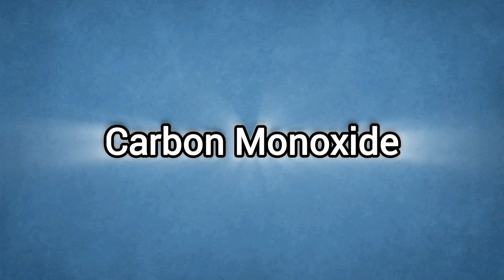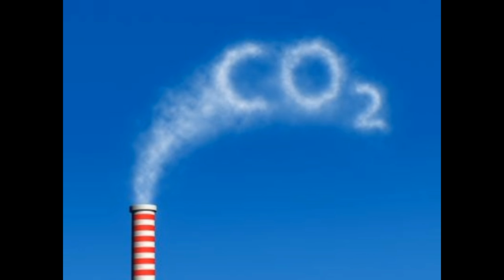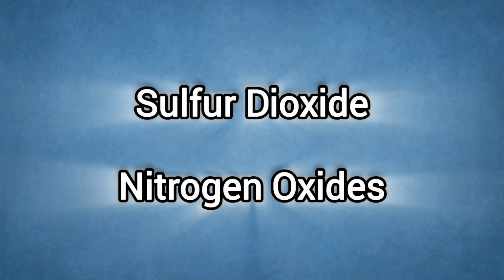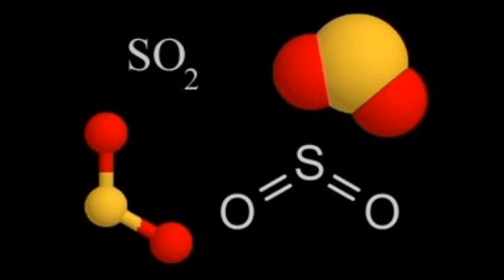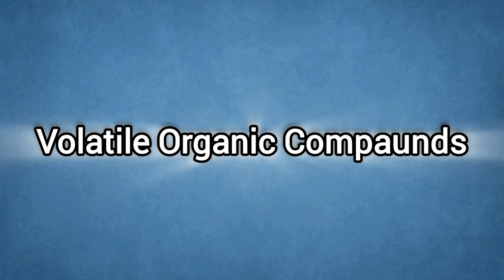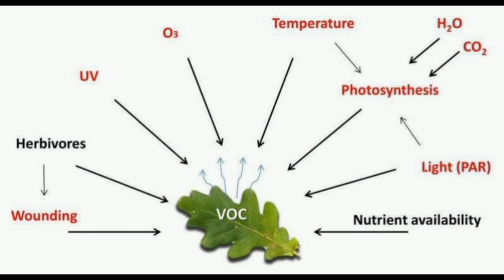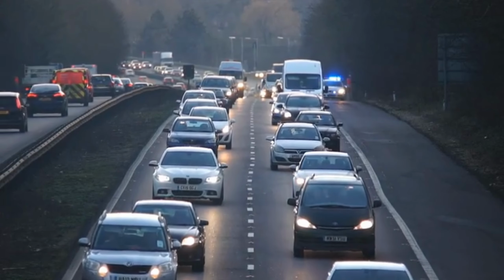Another example is carbon monoxide, produced when fuel does not burn completely. It reduces the blood's ability to carry oxygen. We also have sulfur dioxide and nitrogen oxides, mostly from power plants and vehicle engines. These gases irritate the lungs and help create smoke. And then there are volatile organic compounds, or VOCs. They are found in paints, sprays, cleaning products, or vehicle emissions. They easily evaporate into the air. All of these are primary pollutants.